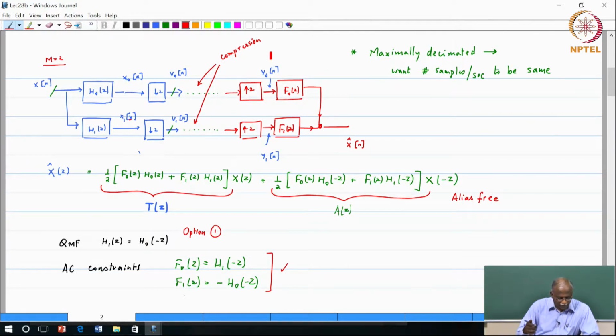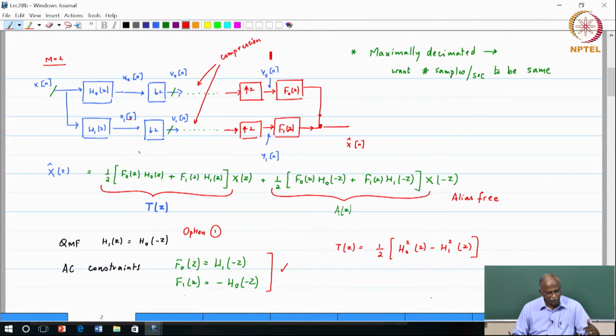So the QMF condition basically says that if you go with this QMF condition, let me just write it down here. With the QMF condition, what you will get is T of Z is equal to 1/2 of H0 squared of Z minus H1 squared of Z. Okay.